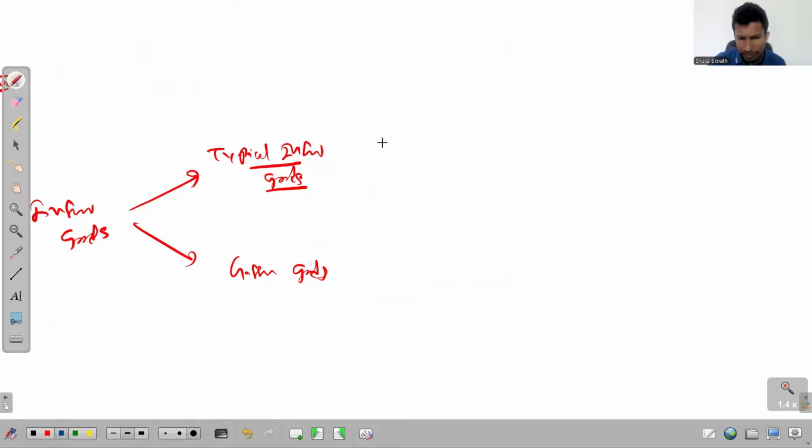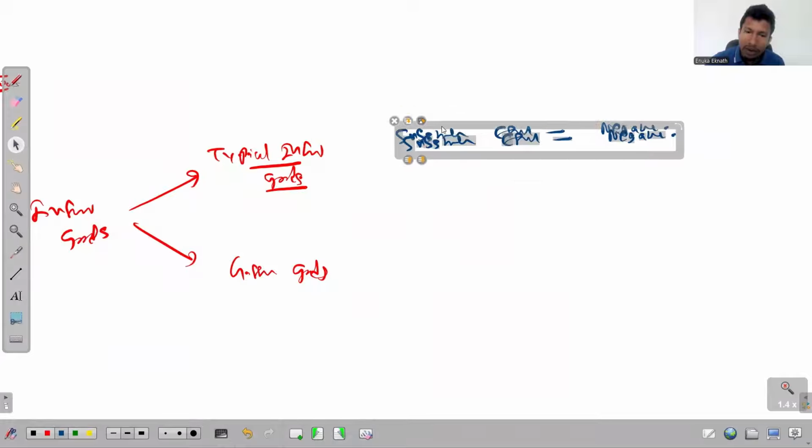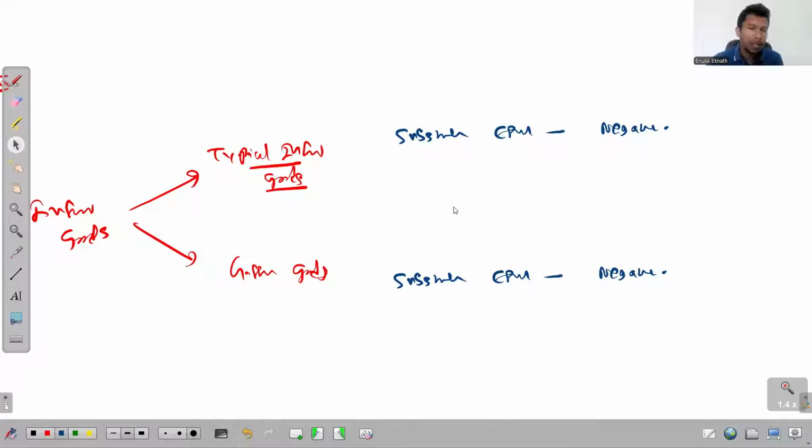And if you look at the income effect and the substitution effect for these inferior goods, this is what happens. So let's write the substitution effect first. The substitution effect for typical inferior goods is negative. And the substitution effect for Giffen goods is also negative. I just copy-pasted the same thing. And let me write the other thing now. The income effect, right? Let's look at the income effect.